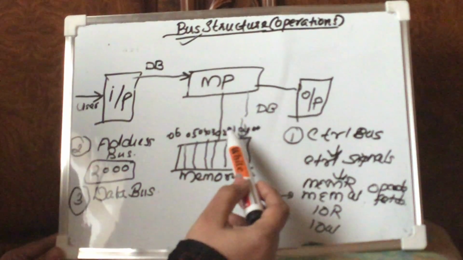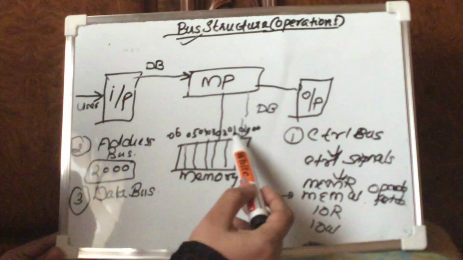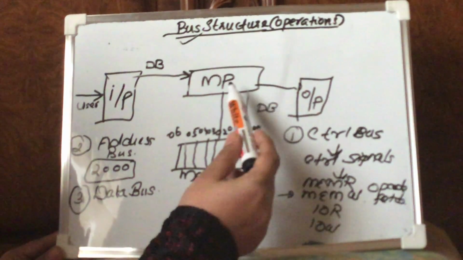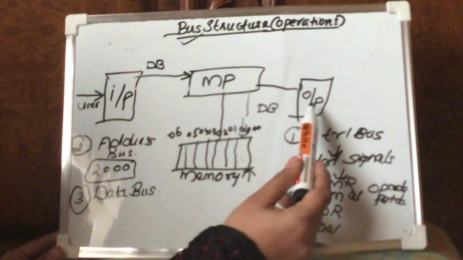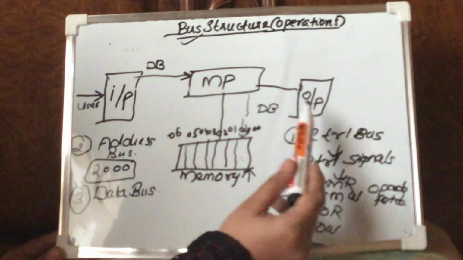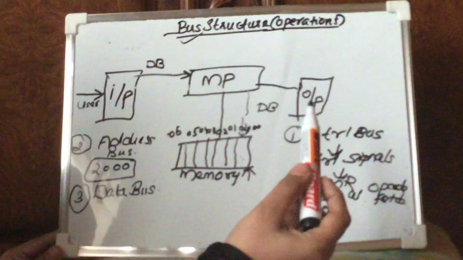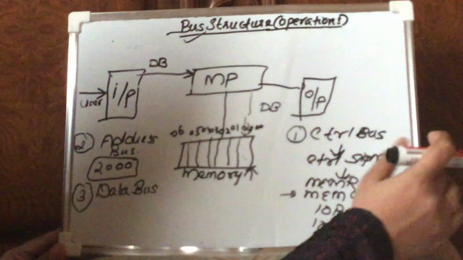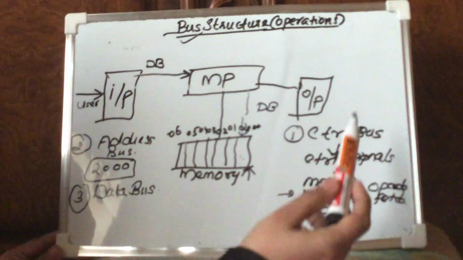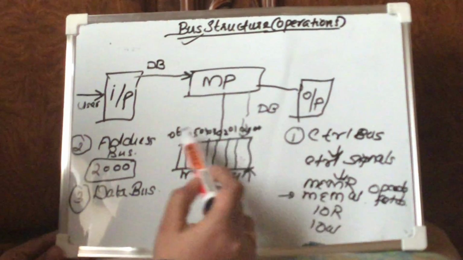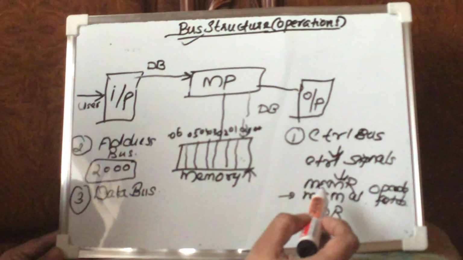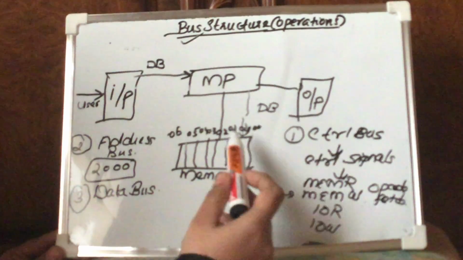What does it do? It has to simply fetch or retrieve the program from this corresponding memory location, process it, and then give the result to the output unit. That is going to happen. But the control bus has to receive some other control signal which helps it identify that we have to read something from the memory.